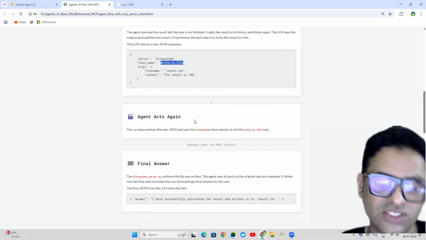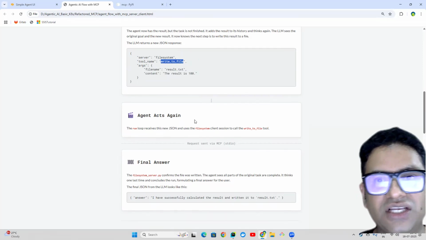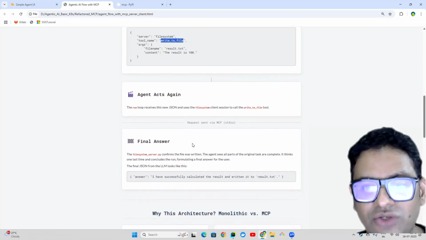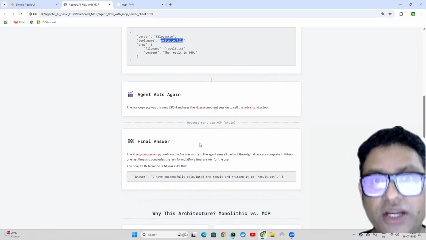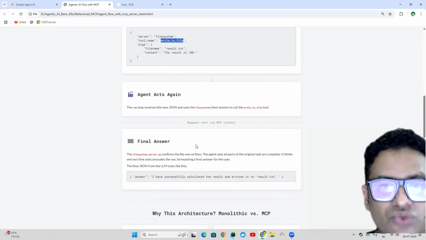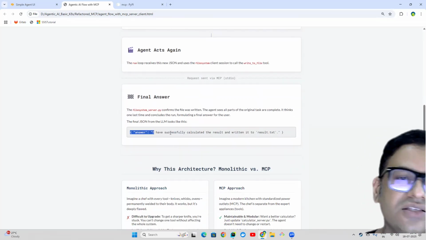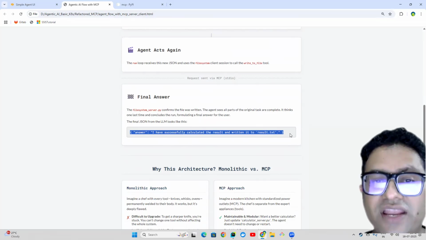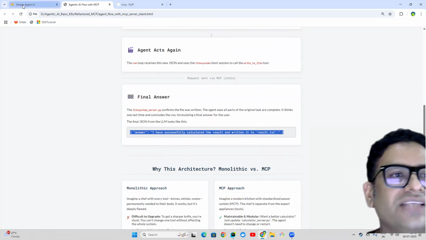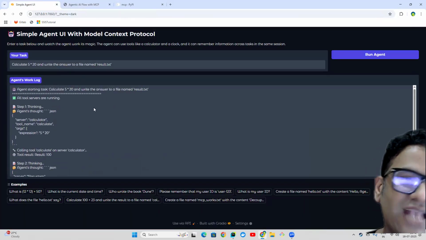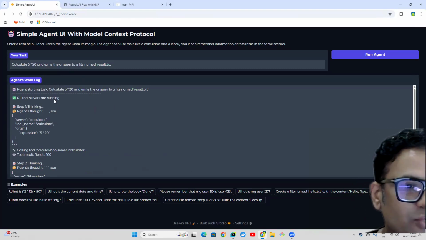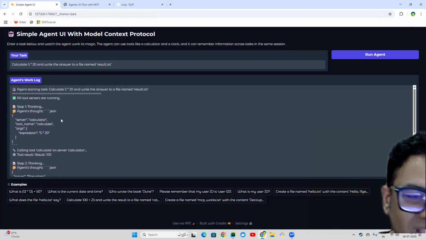Once this is done, it just gives back all the information to the client. It actually gets stored. And then again, the agent thinks about it. Now both tasks have been done and it has to just provide the final answer. And this is the JSON which is finally created. So that is how this task is going to be executed from the backend perspective.